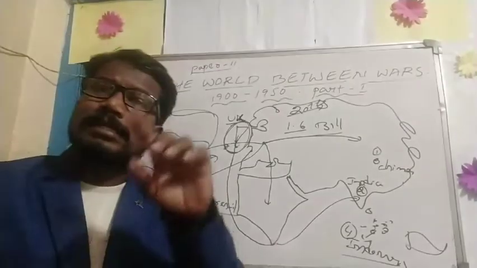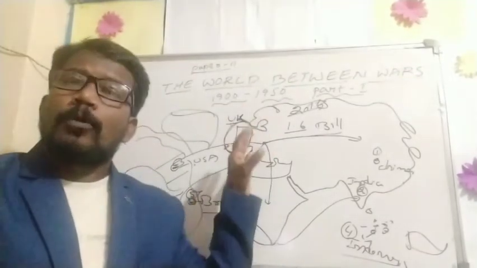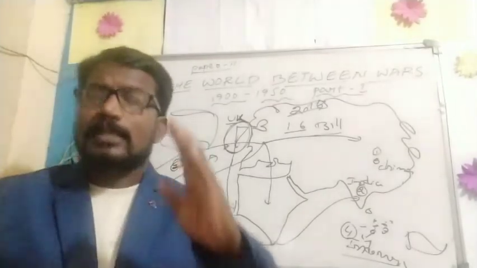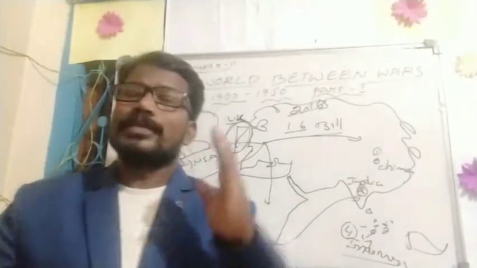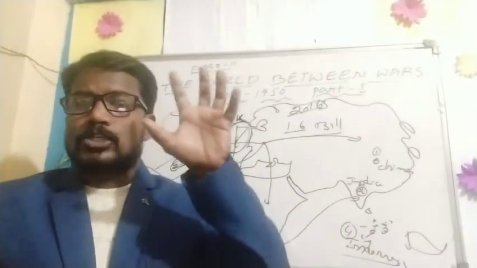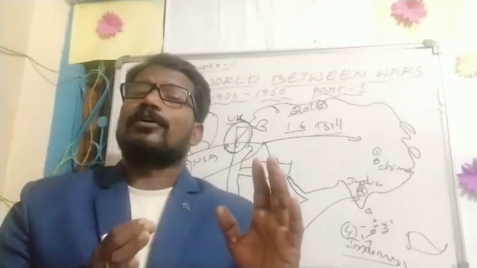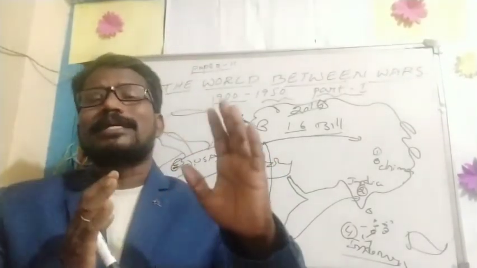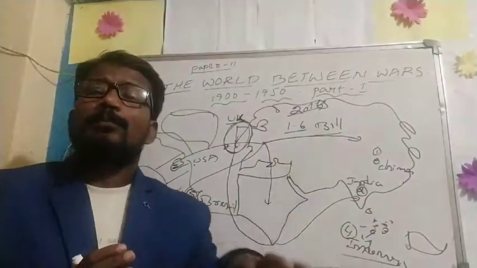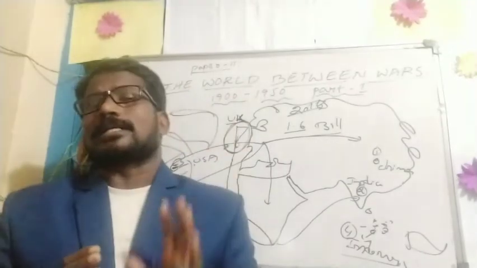So the entire world was colonized by the European or Western powered countries, especially Britain. Britain led all these colonizations. The remaining countries, all the poorest countries, were called the backward countries.